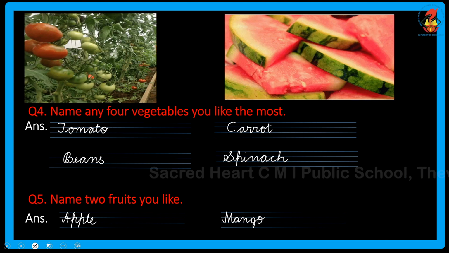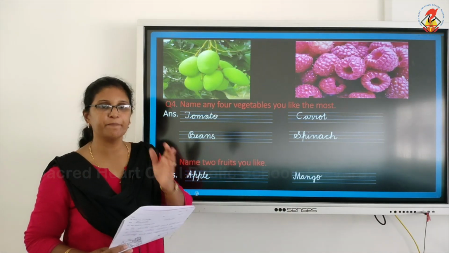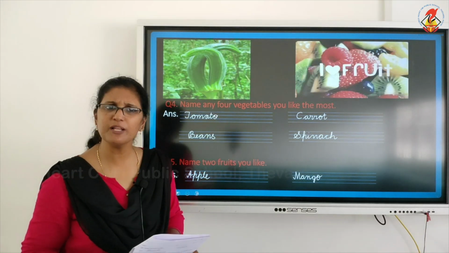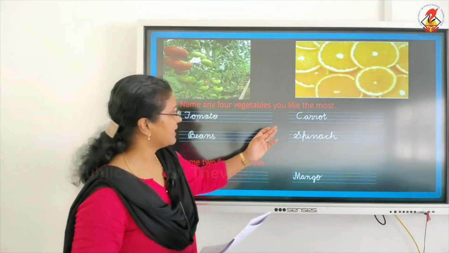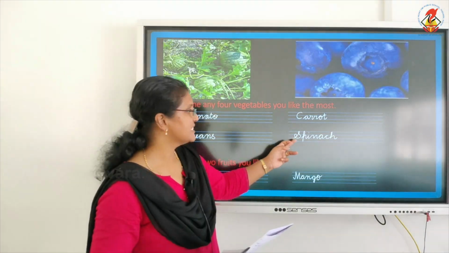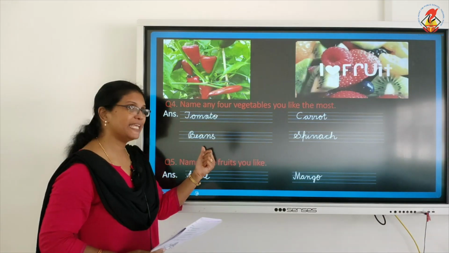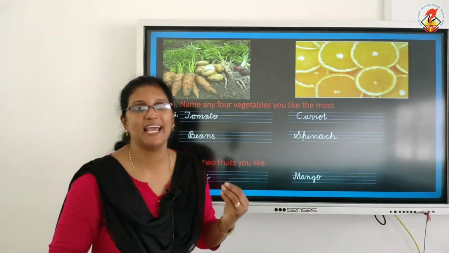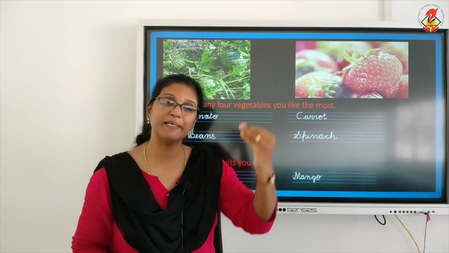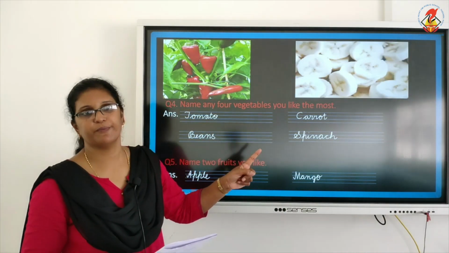Why I wrote these 4 is, tomato grows on plants, right? It grows on small plants. Carrot grows under the ground. Spinach is a leafy vegetable. Coming to beans, you find them hanging on the creeper. That's why I have picked all these 4.